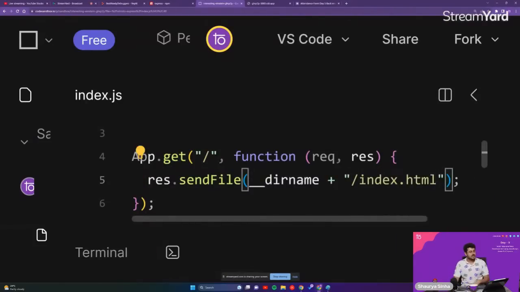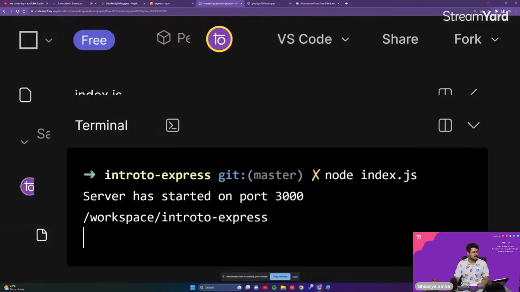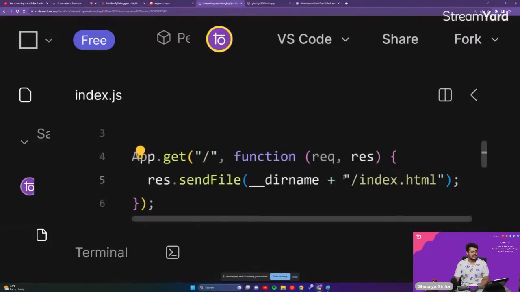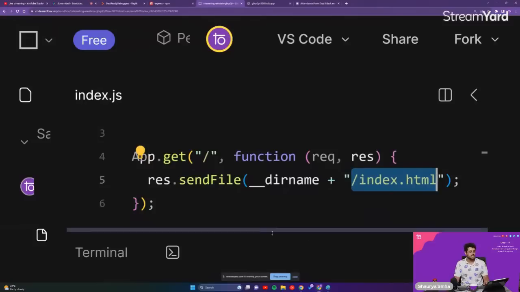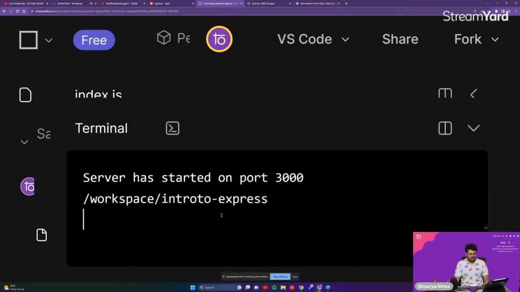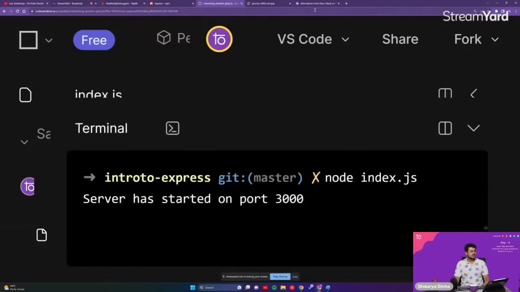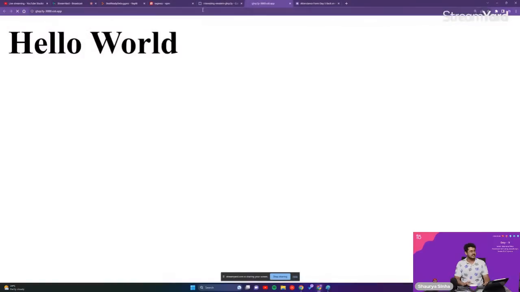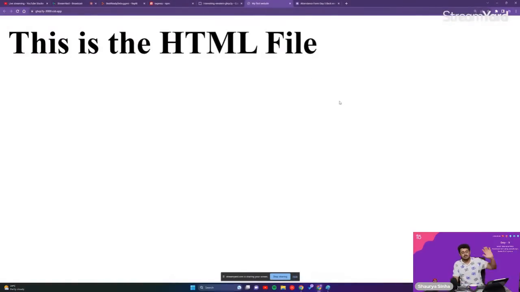So __dirname is giving us this particular path, workspace intro to express. That is the current path that we are currently having. And then we will be concatenating, because that is also a string, guys. __dirname is a string. So we are concatenating / index.html to get the exact location of our HTML file. We now save this, go back to our server and refresh it once again. And we go back to our website and reload the page. The HTML file is now getting loaded up on our screen, guys.